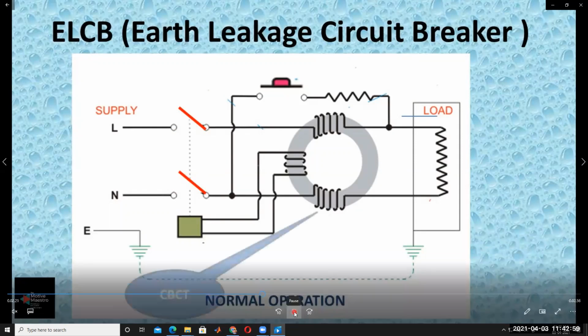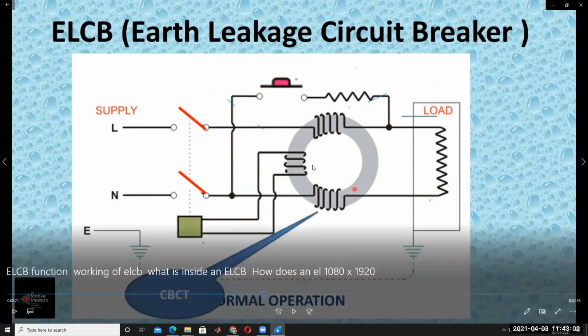This is one of the main parts of the ELCB, the core balance current transformer. It has a number of turns on the phase side, and the return side, the neutral wire, also has the same number of turns. For example, 4 and 4, or 10 and 10, the number of turns is the same. Why? Because you can easily understand when I explain the operating principle.